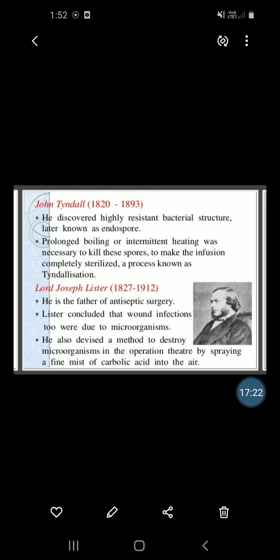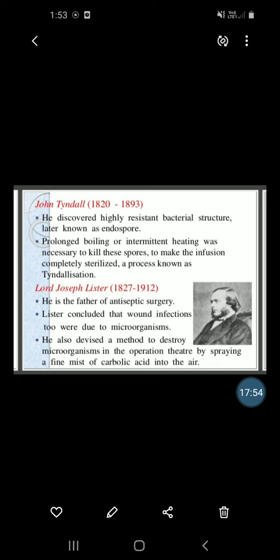The next, John Tyndall, 1820 to 1893. He discovered a highly resistant bacterial structure, and later on this highly resistant bacterial structure became known as the endospore.